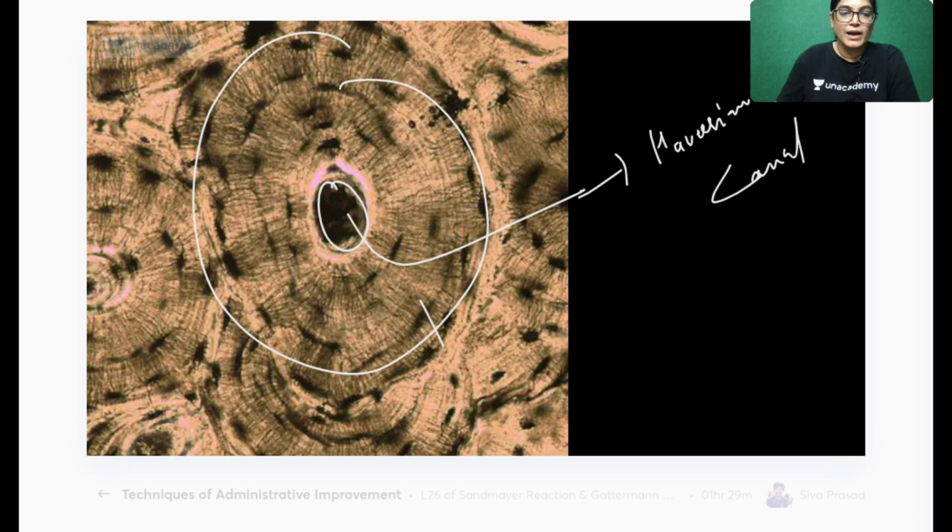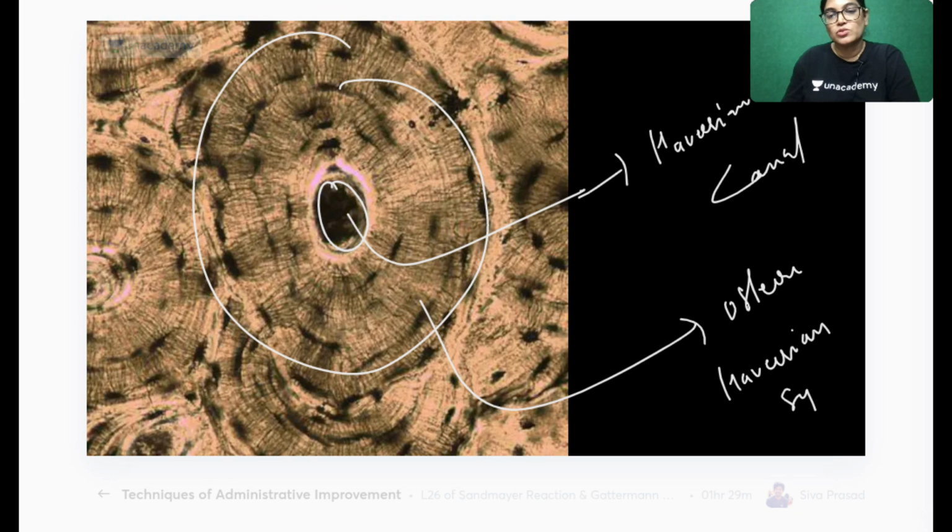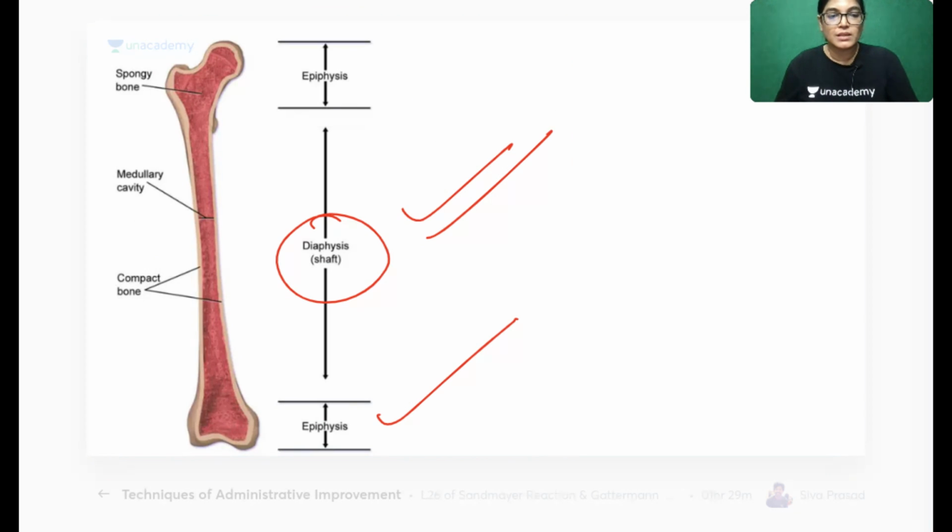And this is one osteon or Haversian system. So Haversian system or osteon is the same term. It is having lacunas and these are containing osteocytes. This is the structural and the functional unit of compact bone. So this is always present in compact bone, not absent.